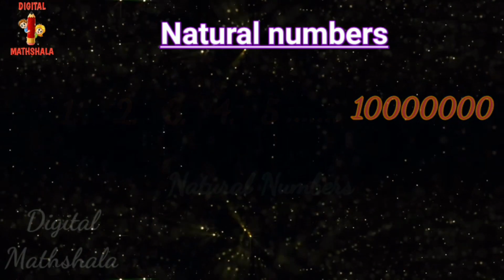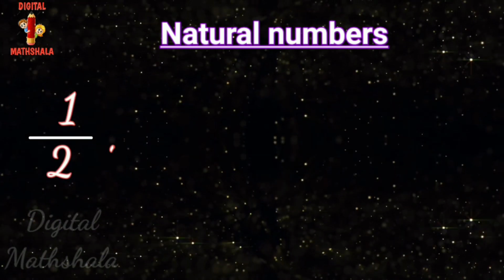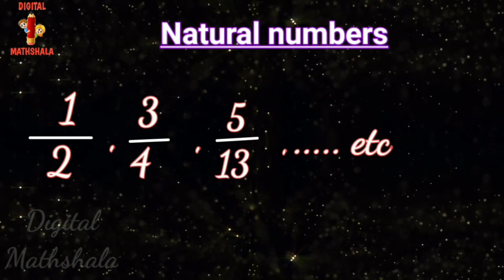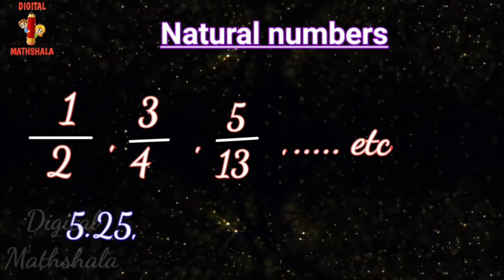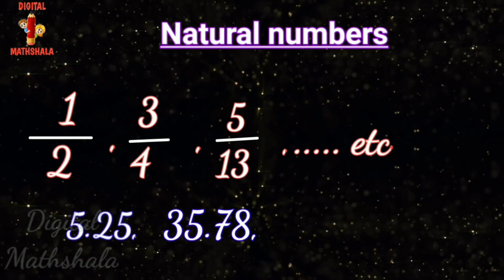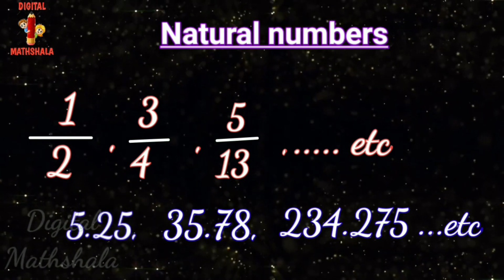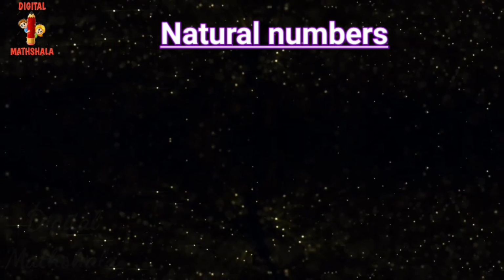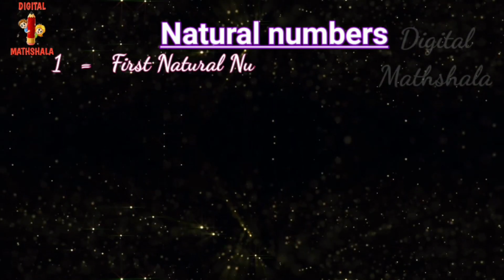are all natural numbers. But fraction numbers like 1 upon 2, 3 upon 4, 5 upon 13, etc. and decimal numbers like 5.25, 35.78, 234.275, etc. are not natural numbers. Since we start counting with number 1, so 1 is the first natural number.